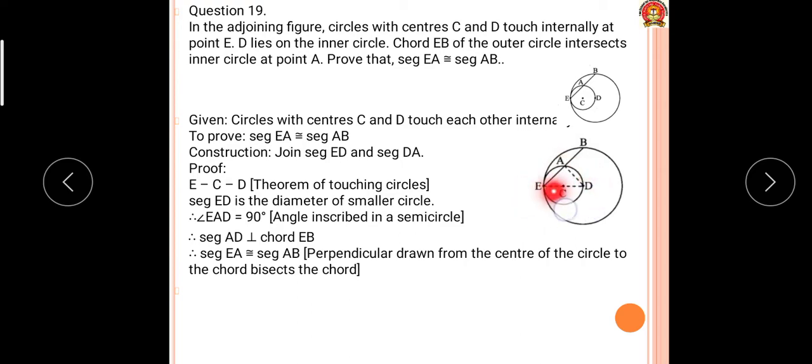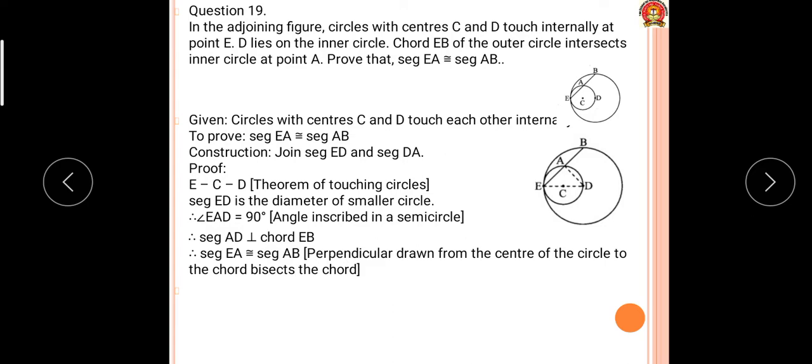Now E, C, D are collinear, by the touching theorem. Now ED is a diameter of the smaller circle. Angle EAD is equal to 90 degrees because it is an angle inscribed in the semicircle. Therefore AD is perpendicular to AB.